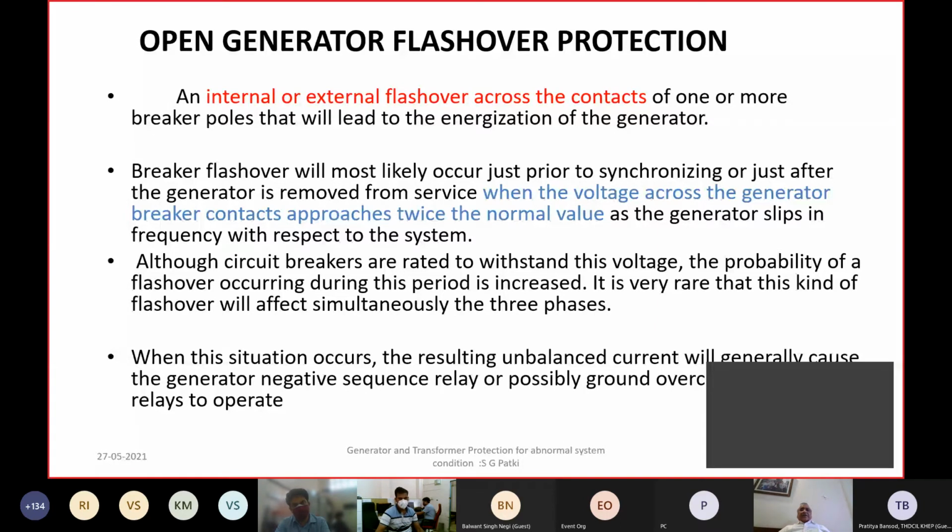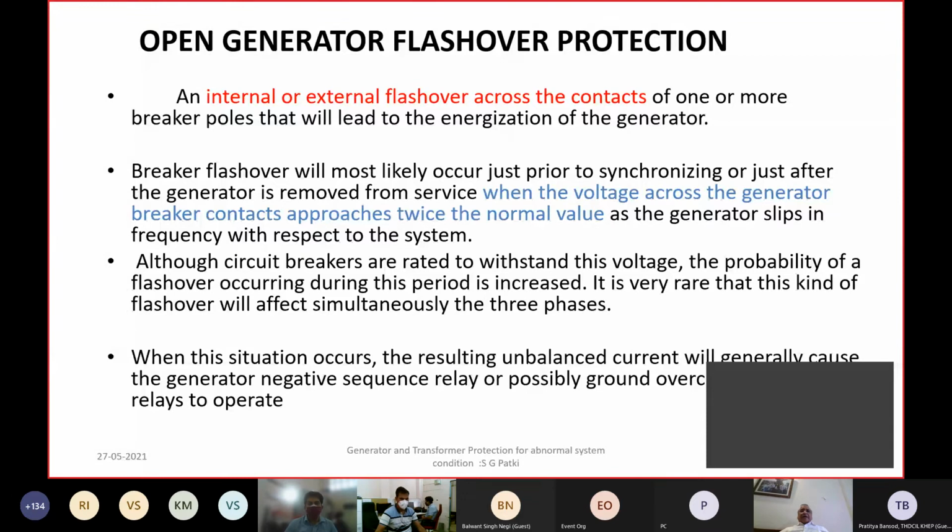One more condition which I would like to mention here is open generator flashover protection. Many times, especially in hydro stations which are used for frequent start and stop depending on the time of the day, the generators are kept open with isolators lined up.